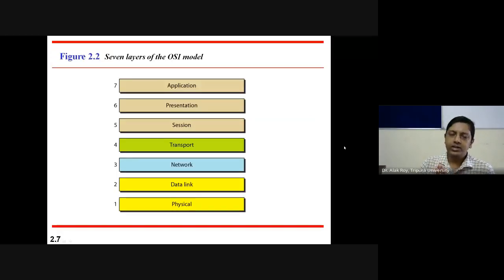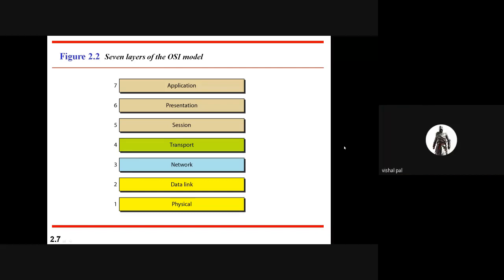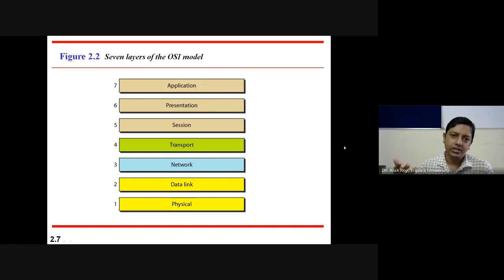The ISO organization has divided the complex computer network into 7 different layers. The first layer is physical, then data link, network, transport, session, presentation, application.